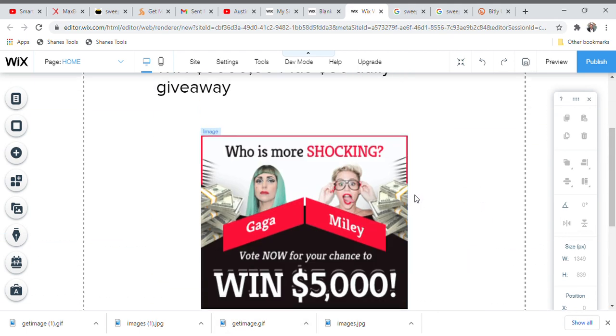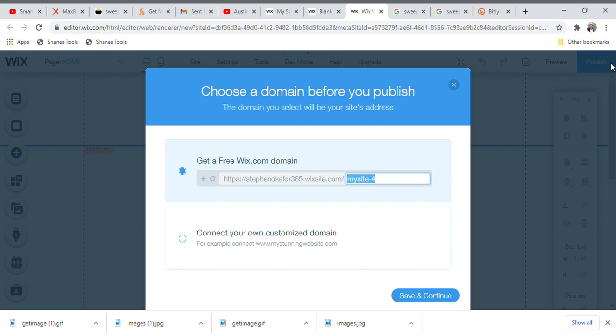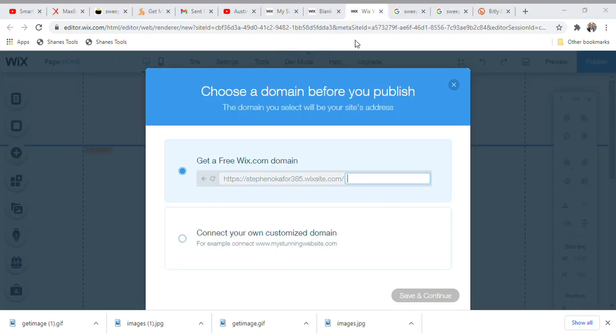So guys, when you are done, you go and click publish. So now when you click on publish, guys, it is not yet done. Click on this, remove "my site", and then put the name of the CPA offer that we are doing, which is the Sweepstakes a Day CPA offer. So guys, all we need to do is come to this place and write sweepstakes a day. So guys, you now see the website is now ready.